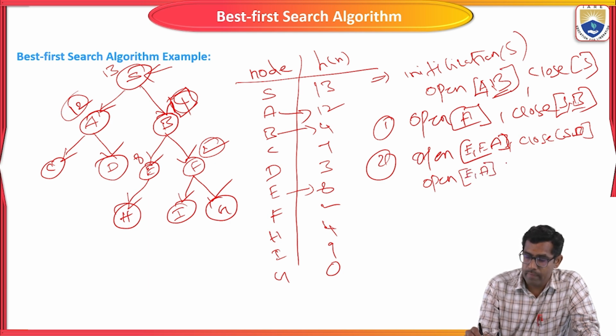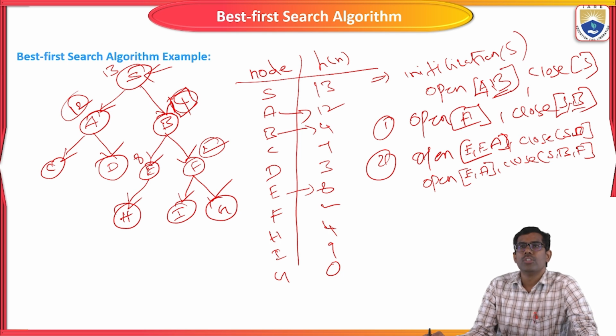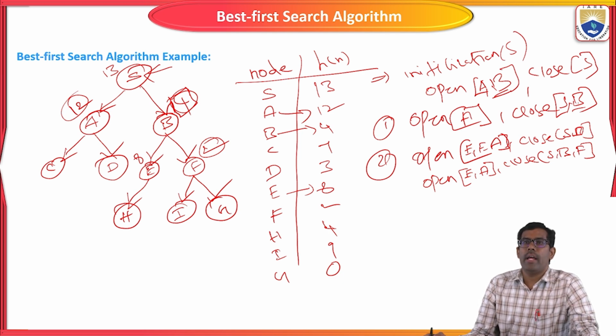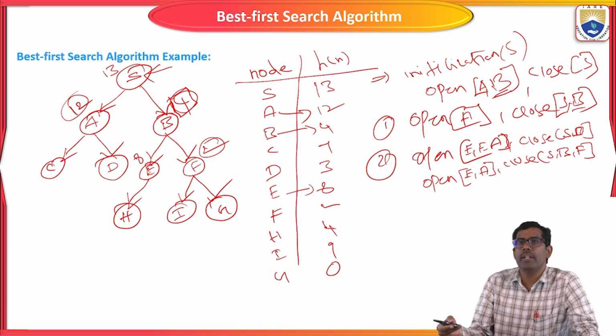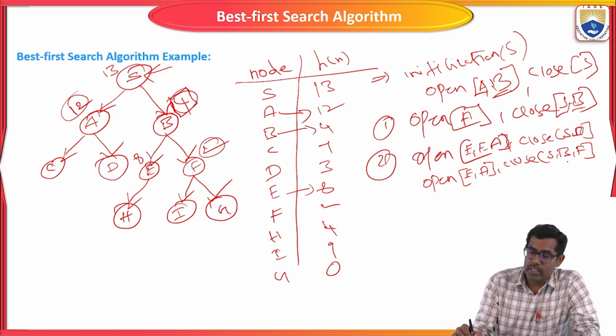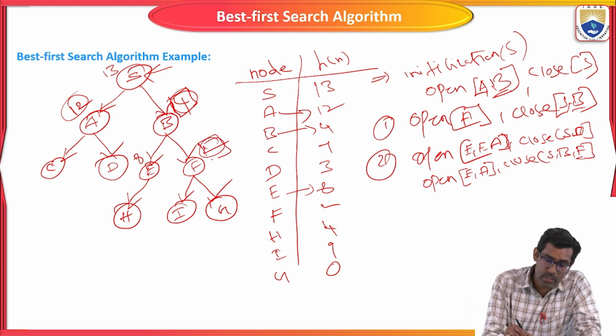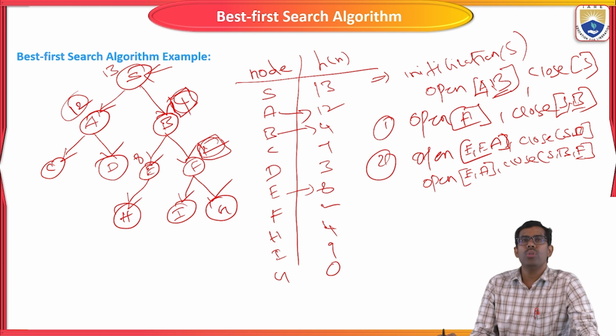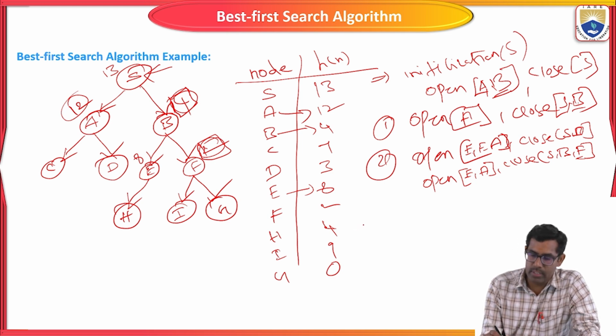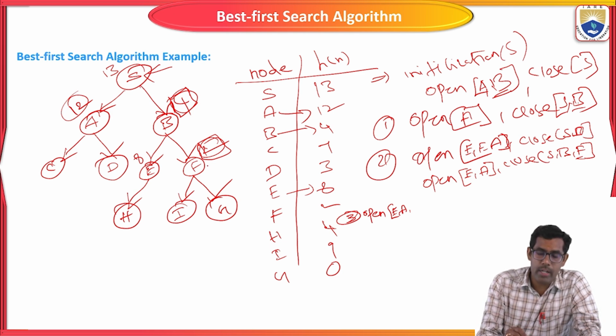Open is E, A, then closed is S comma B, F, right? So this is like this. We remove it from your open list and include it into the closed list. Okay, so now F is selected. F is in the closed list. So node F we are going to select as the root node. So what is the third step? Open: already E is there, A is there.